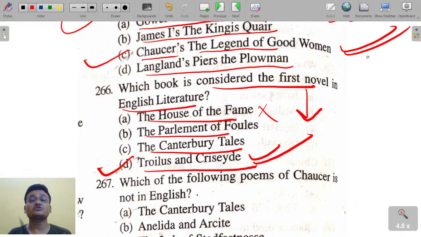And the first work by John Gower is Mirour de l'Omme. Mirour de l'Omme was written in French. Vox Clamantis was written in Latin, and Confessio Amantis was written in English. These are his three works.